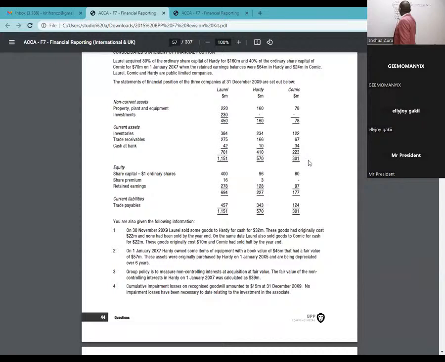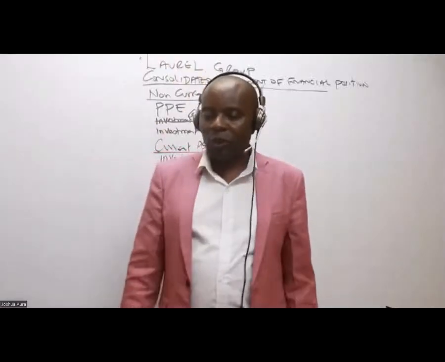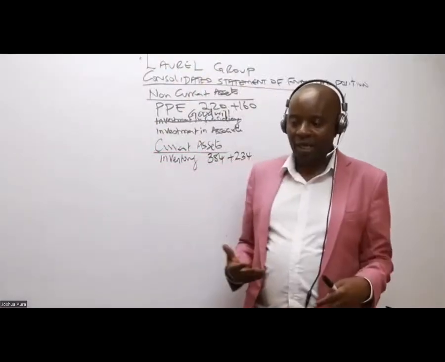So inventory, I'm consolidating, remember? So I'm taking 384 for Laurel, who is the parent, plus Hadi, 234. Why am I not saying plus 122 for comic?